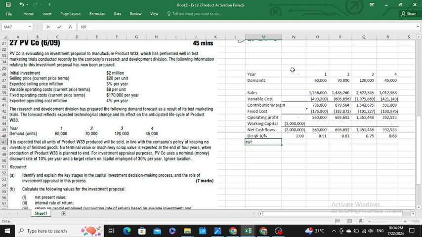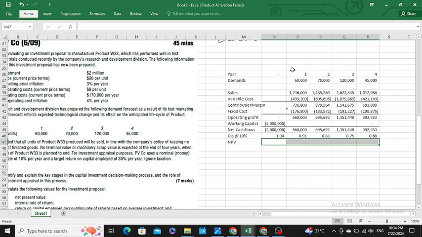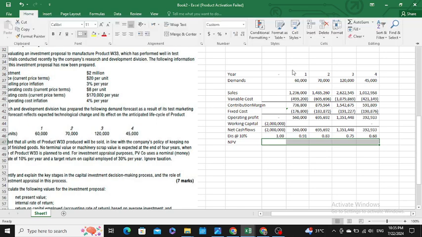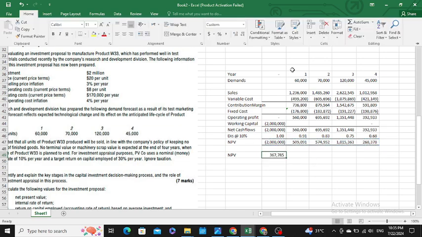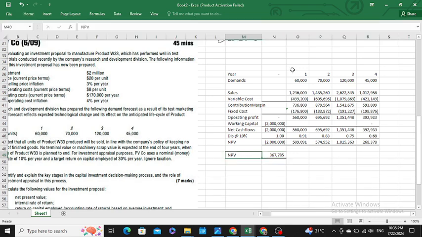Then, sir, I would be having a net present value. Our net present value would be as follows. You would multiply the discount rate with your net cash flows, so you would be having these figures as your present values. Then the net present value would be the sum as follows. Your net present value is 367785. Okay, sir, this is your net present value.